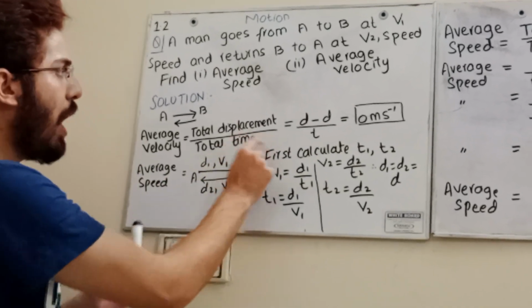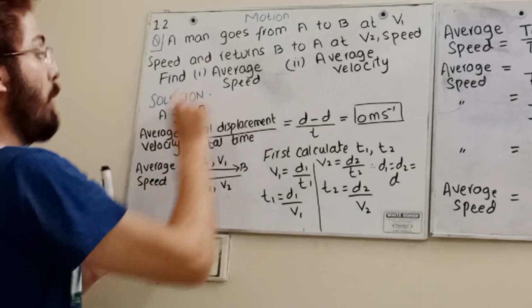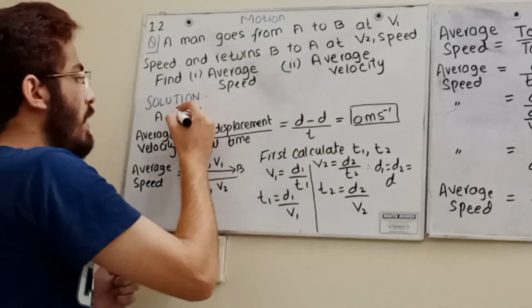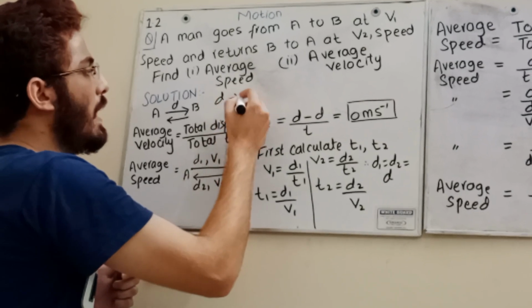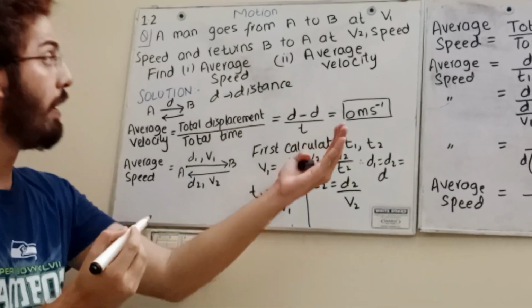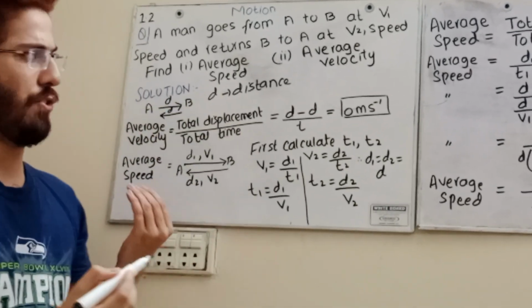Now you have seen that a person goes from A to B and covers some distance, we call it D. And he returns from B to A, also covering the same distance.